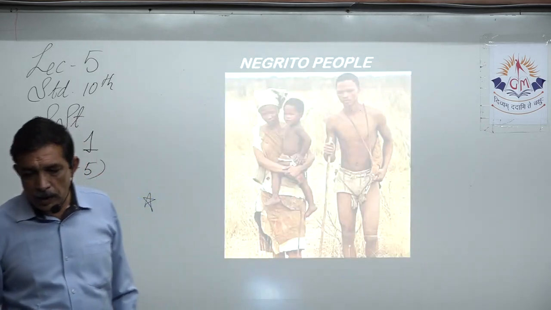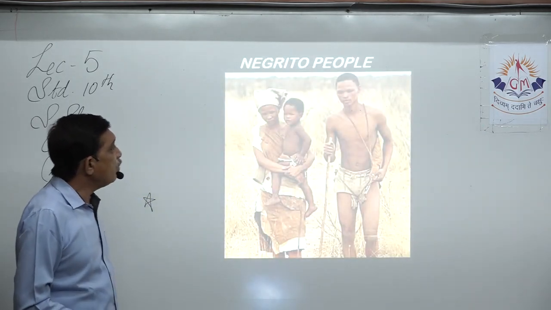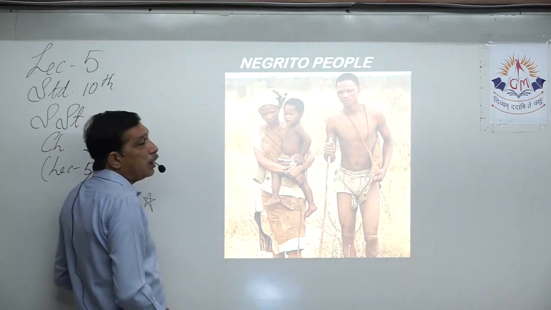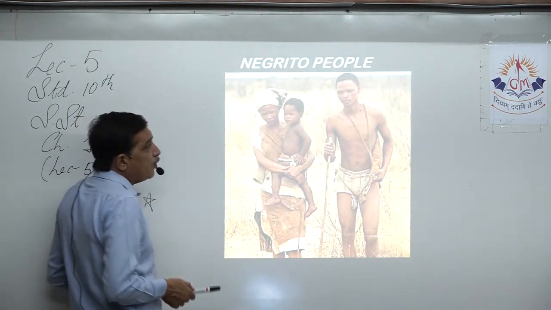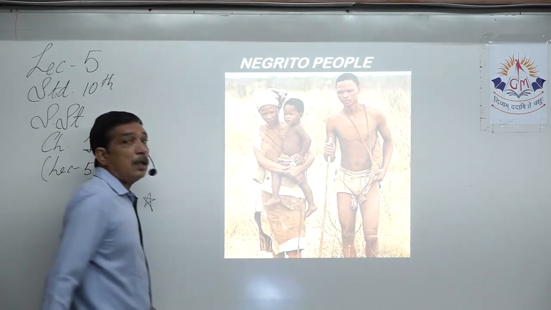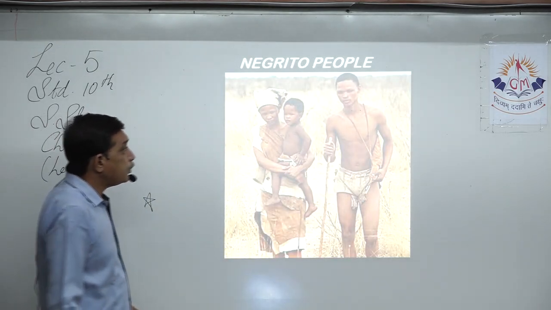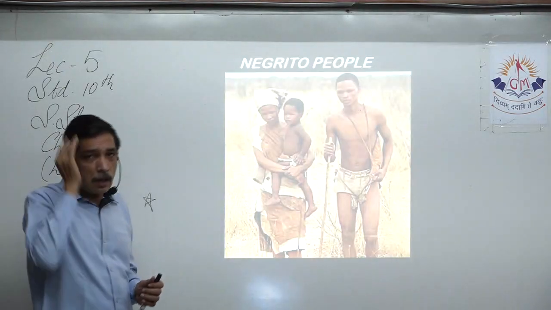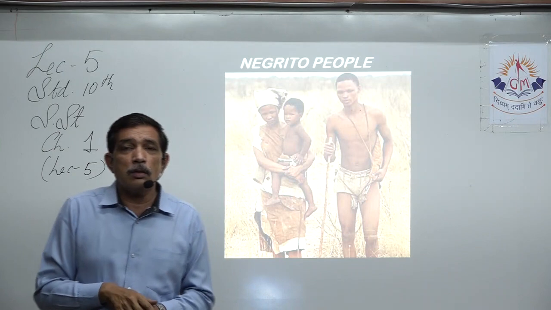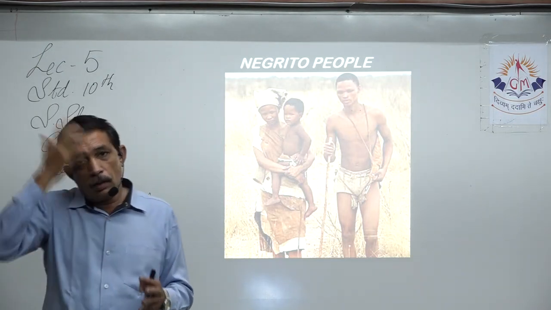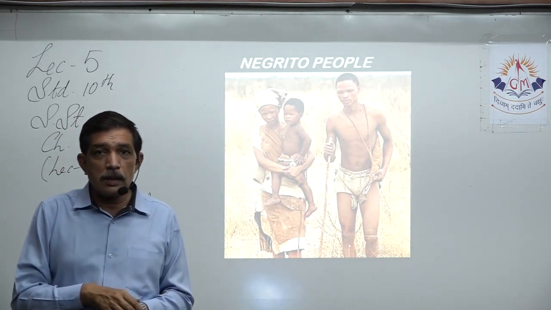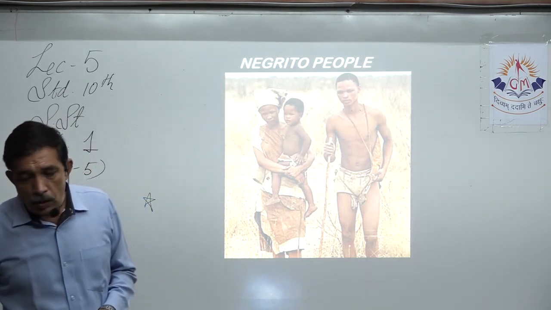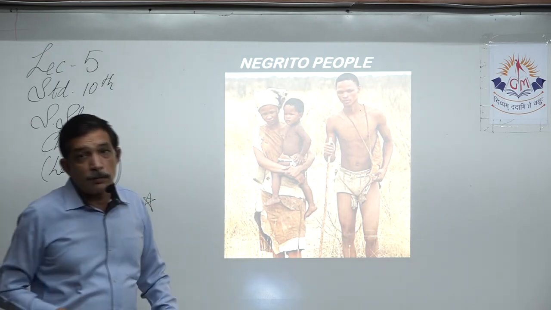Now, a picture has been given to you. So, this is the average height of the Negro people, 4 to 5 feet tall. They have darker skin than us, and they have this curly hair on the top, just sticking to the scalp, right? And they are not fluffy like us. They are very short and the hair is just sticking to the scalp. So, this is a picture of the Negrito people.